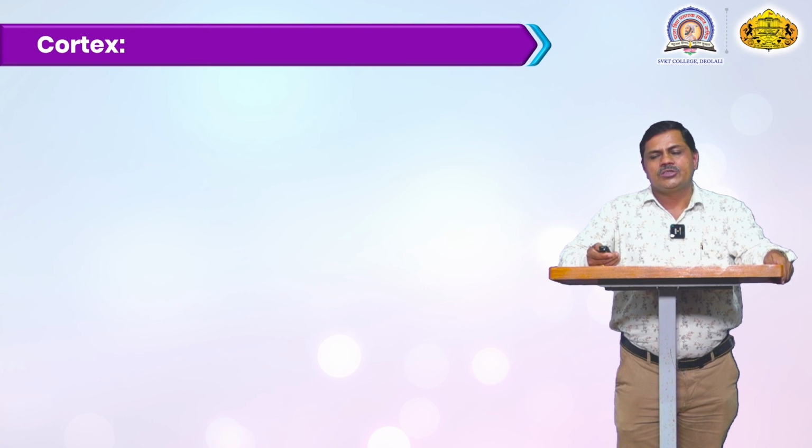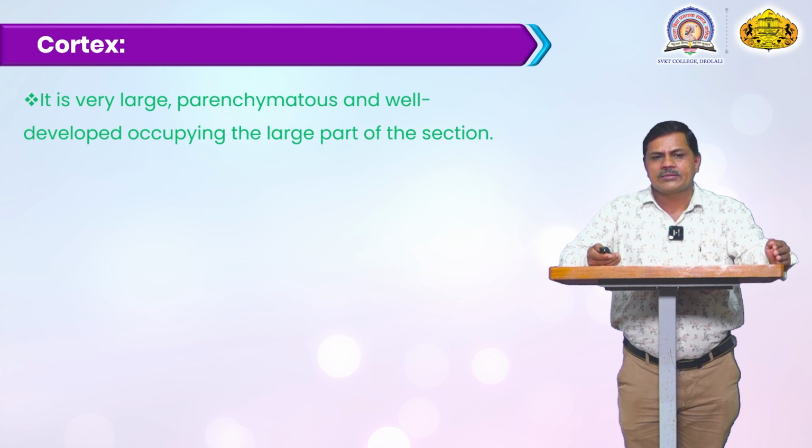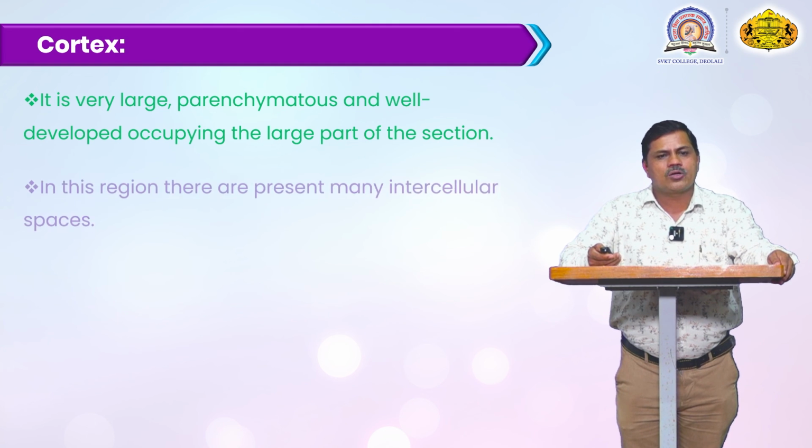The cortex cell is just below the epidermal cell, which is a very large cell. Parenchyma cells are present and very well developed, occupying the large part of this section. Why the large part of the section? They can store the reserve food material inside their cortex zone.